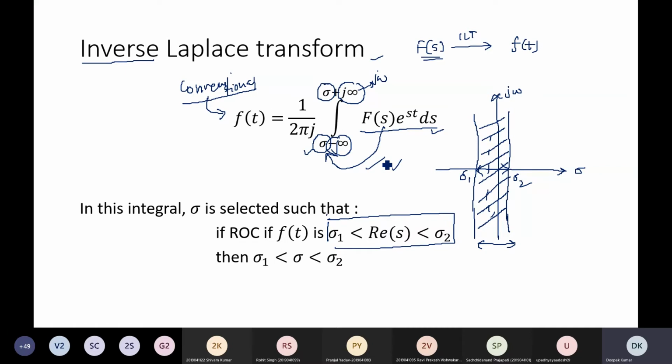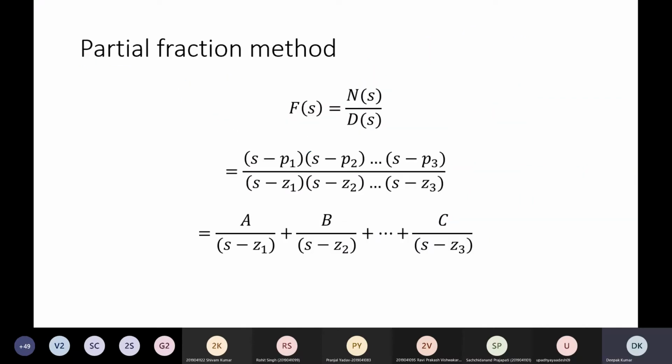So this conventional approach is generally not used to find the inverse Laplace. We generally use some other technique because the integration method is somewhat complex in nature. So we take another simple approach to find the inverse Laplace transform, the partial fraction method.